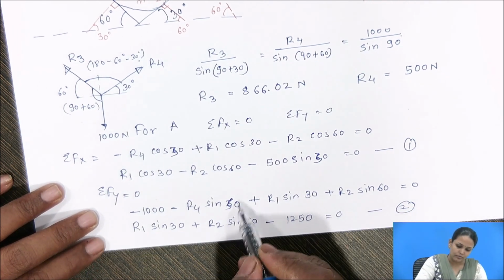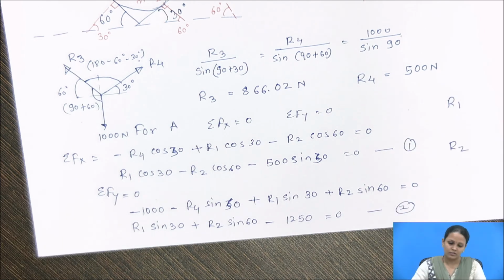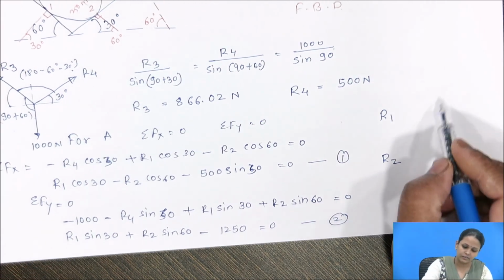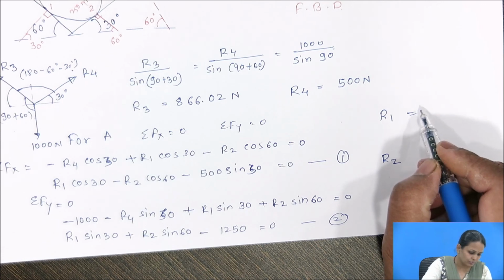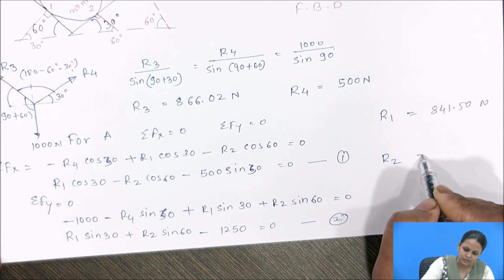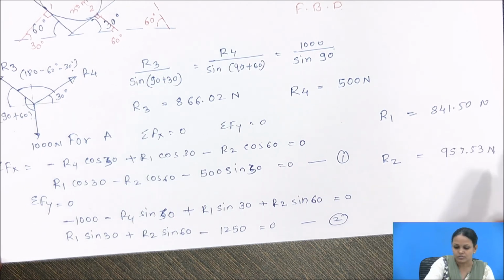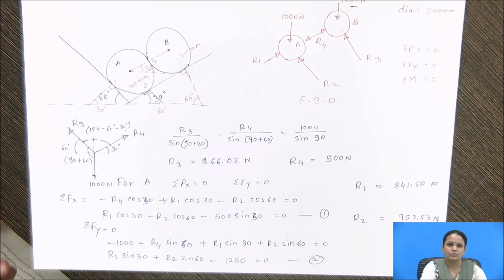By solving these two simultaneous equations, we will get reaction R1 equal to 841.50 Newton and reaction R2 equal to 957.53 Newton. Likewise, you have to calculate the support reactions for the given force system.